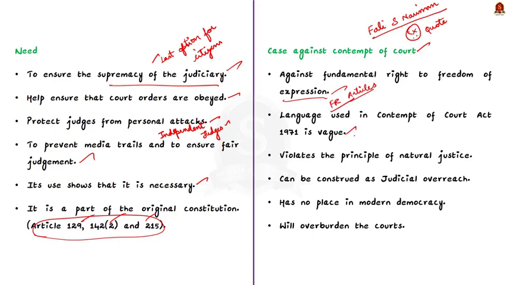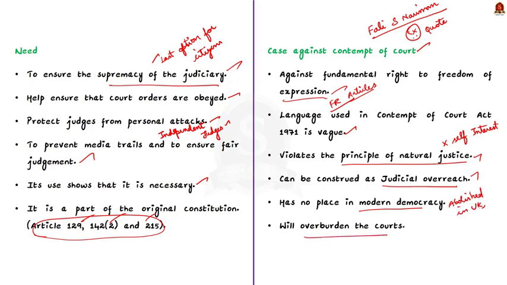In some cases, the contempt also violates the principle of natural justice. There are various instances in which the judges acted according to their self-interest. So this is against the principle of natural justice. Then some use the contempt of court proceedings as judicial overreach. See, we have incorporated the concept of contempt of court from the British. But right now, contempt laws have been abolished from the United Kingdom itself. So some people are of the opinion that the concept of contempt of court does not find a place in modern democracy. Finally, there is the issue of overburden.